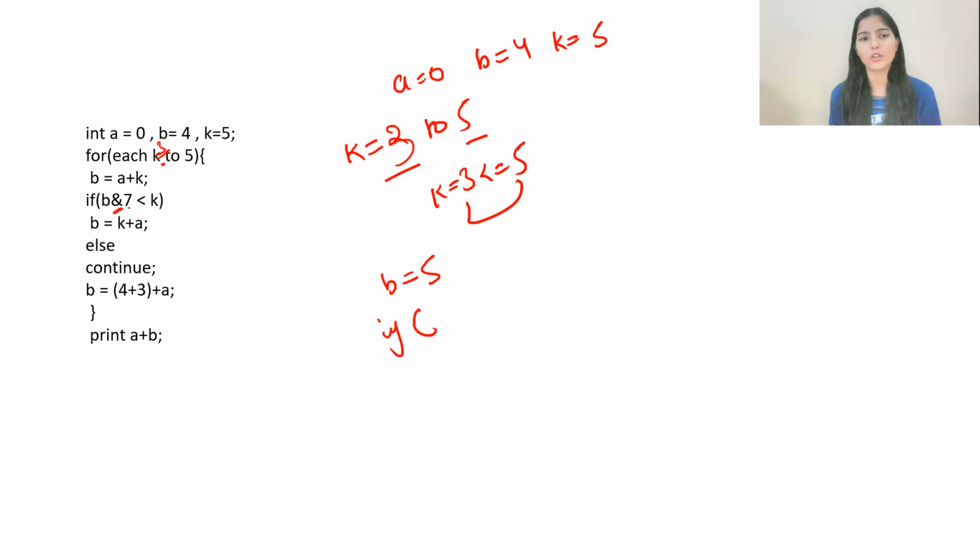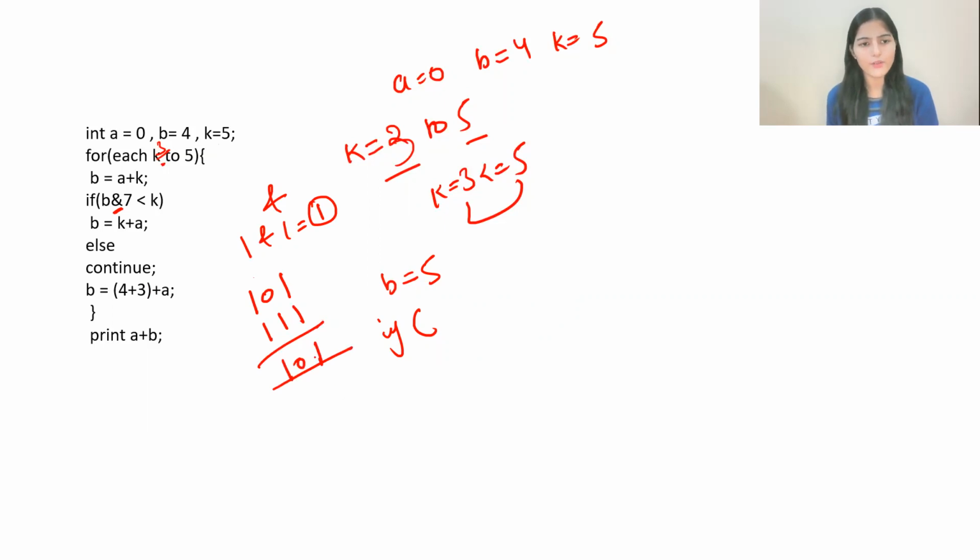So here they have used the concept of bitwise AND. For bitwise AND, let me tell you, if both the operands are 1, then only the output will be 1, otherwise it will be 0. So the B value we have is 5, that is 1 0 1, and we are doing bitwise AND with 7, that is 1 1 1. So you get 1 0 1, which is 5 itself.